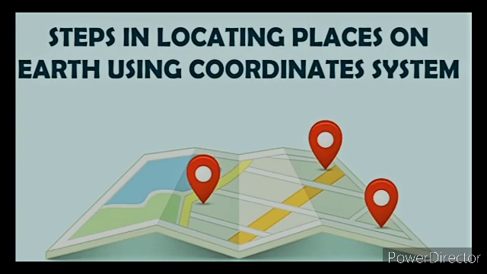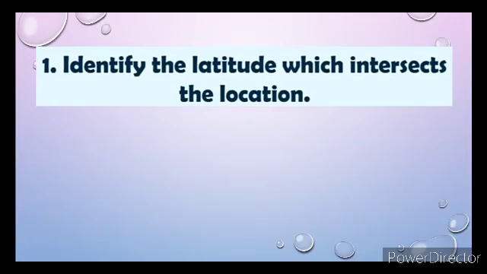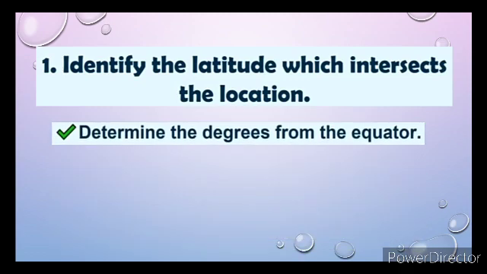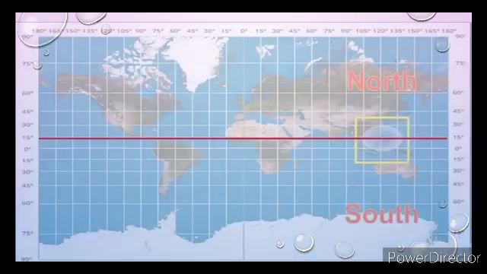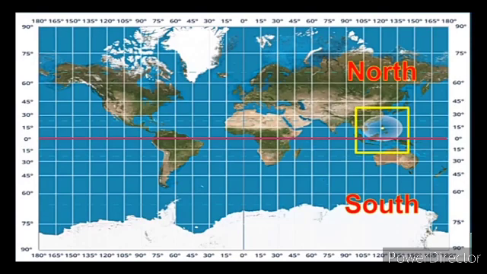Here are the steps in locating places. First, you have to identify the latitude which intersects the location. Determine the degrees from the equator and indicate its direction as north or south of the equator. To locate Manila, Philippines from the equator, which is 0 degree latitude, we move 14 degrees north of the equator. So our latitude is 14 degrees north.